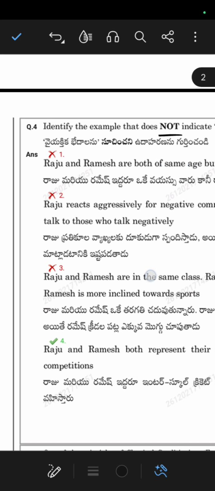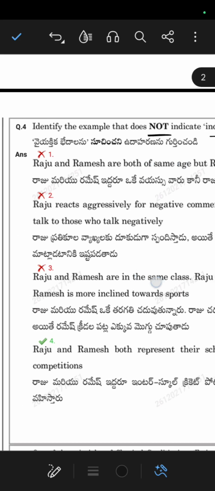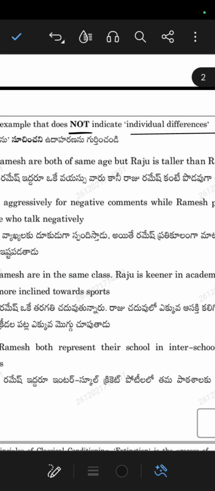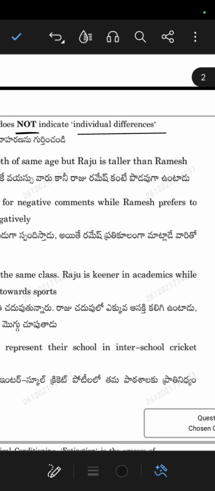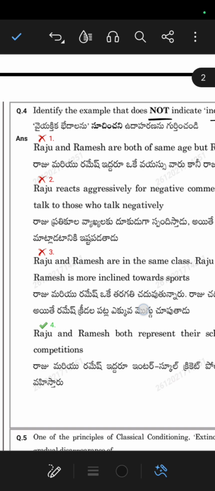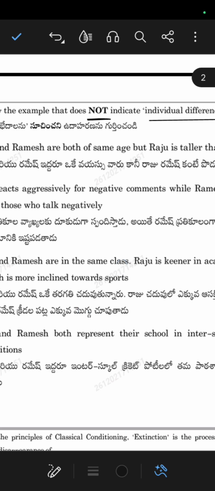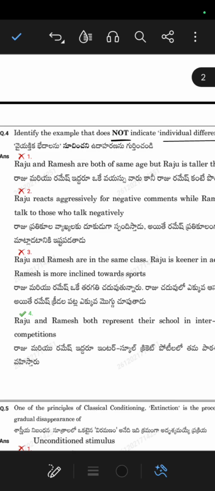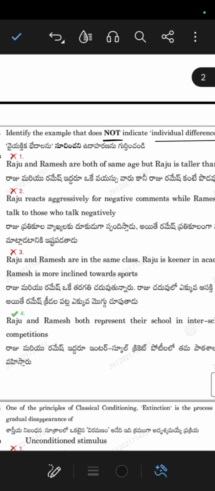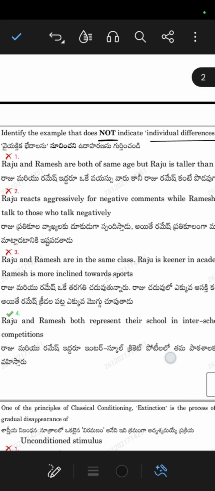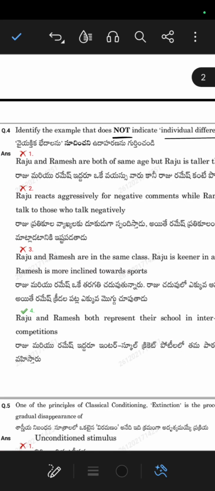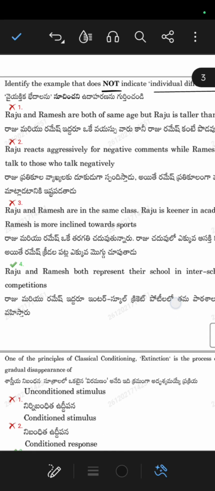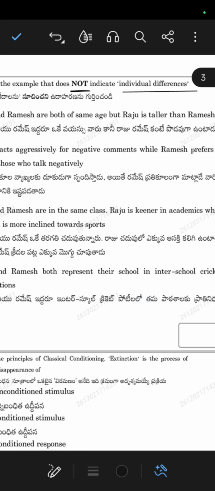Okay, let us see. First option: Raju and Ramesh are both of the same age, but Raju is taller than Ramesh. Raju reacts aggressively to negative comments, while Ramesh prefers to talk to those who talk negatively. So both are different. So this is a correct one related to individual difference.